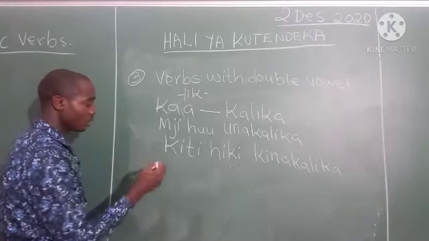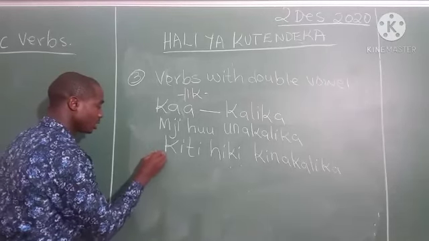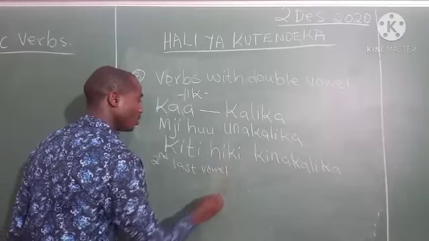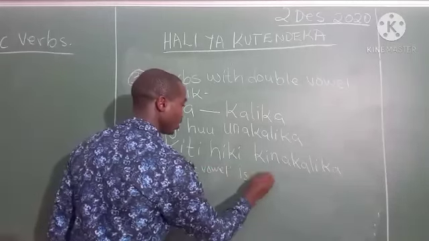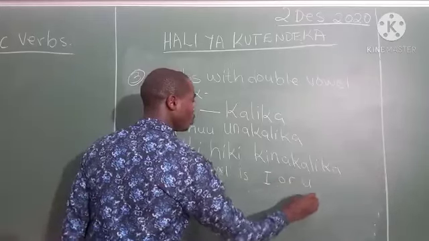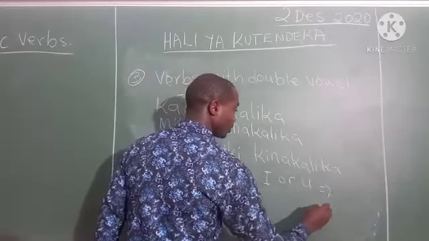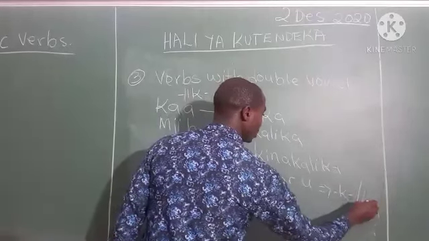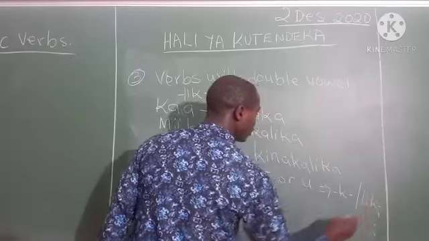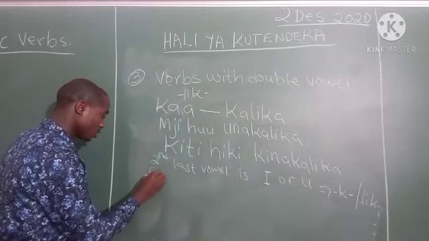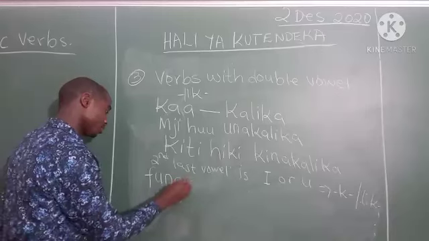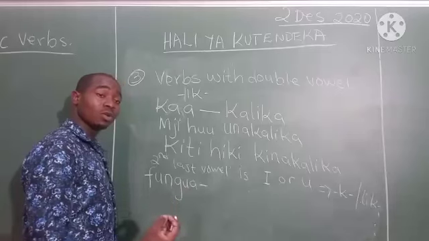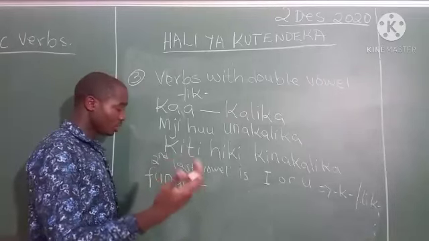Verbs with the last second last vowel is I or U. We'll take this one, K or C. Fungua. Fungua is open. Fungua, open. Mlango, fungua mlango. The door, open the door.